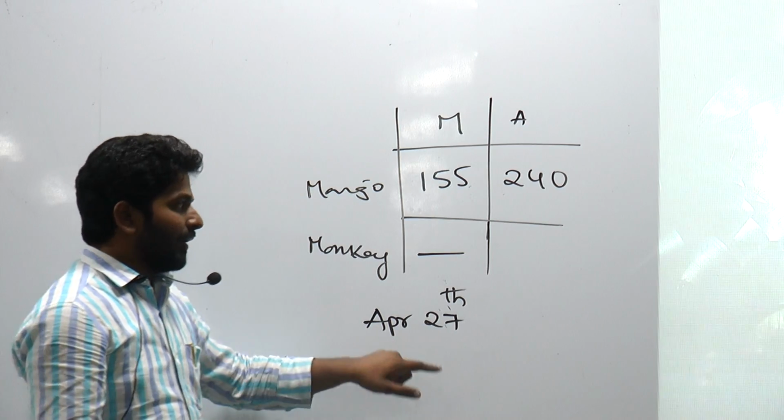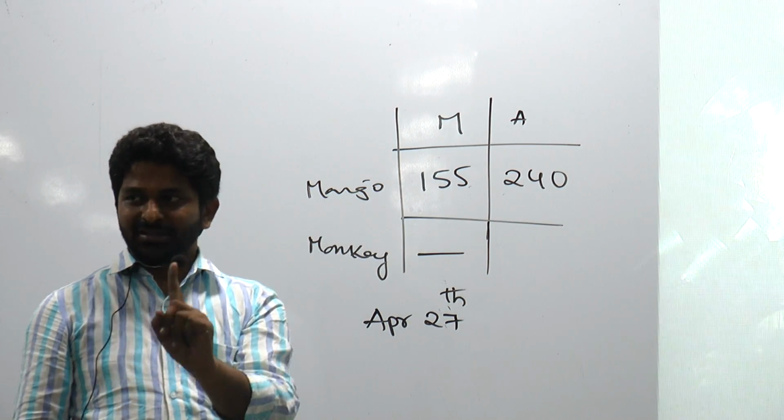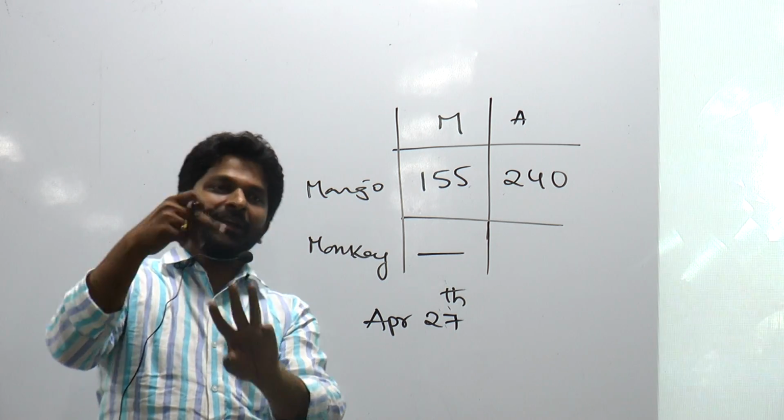Okay. Now, it started eating apples from the 1st April. First day 1 apple, second day 2 apples, third day 3 apples.